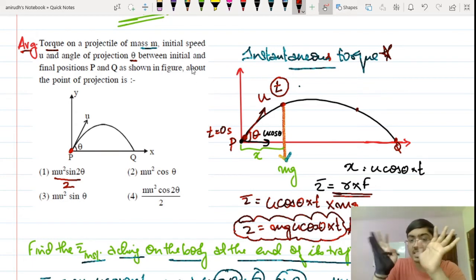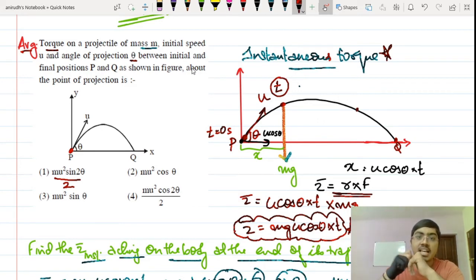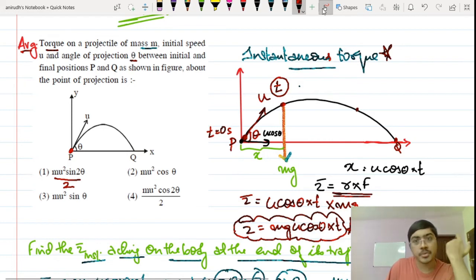So I cannot go by this method. By this method, I am going to get only instantaneous torque. So I have to think about some other method which is actually going to help me in finding out the average torque of the projectile. So yes, this is a standard question. So let's actually try to understand how to solve that.